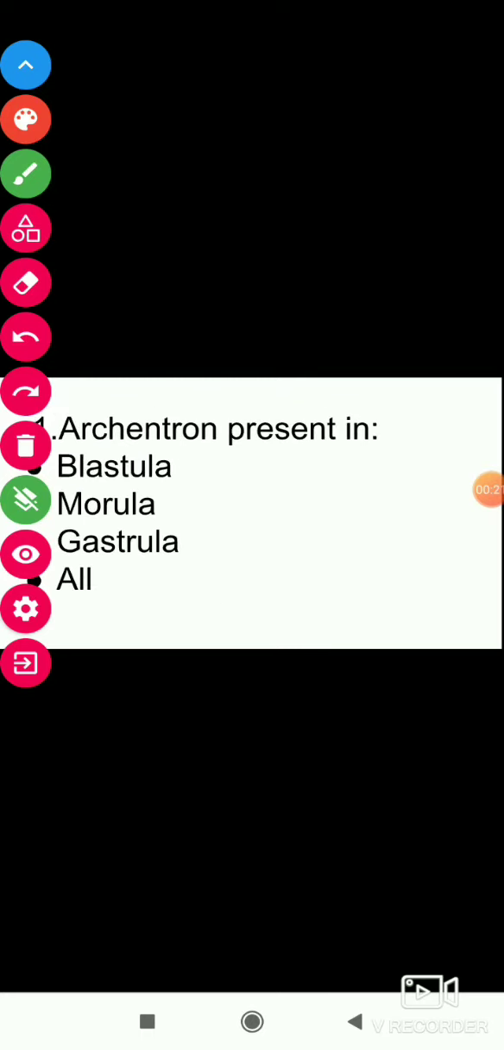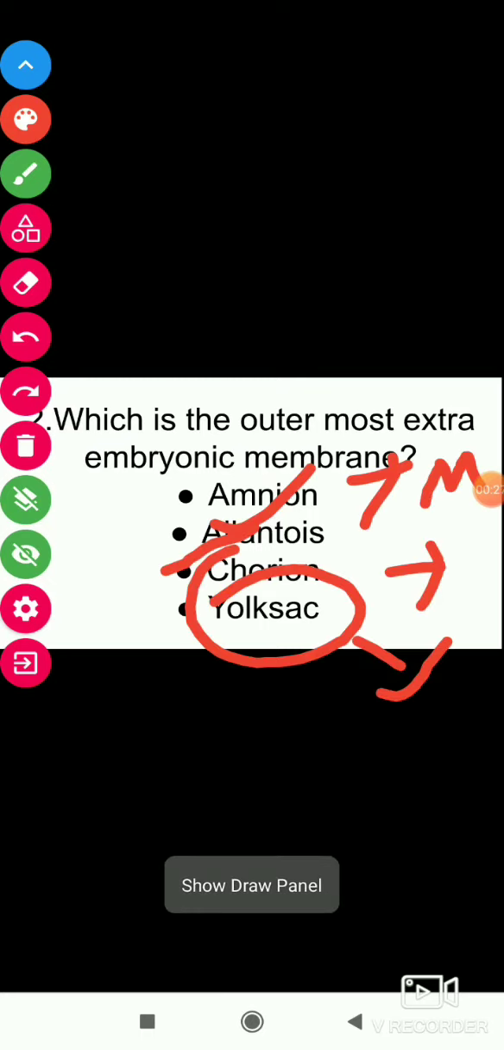The first question is: which is the outermost extra embryonic membrane? Amnion, allantois, chorion, or yolk sac. That is the chorion. Amnion is the innermost covering of the extra embryonic membrane, and the outermost extra embryonic membrane is the chorion.